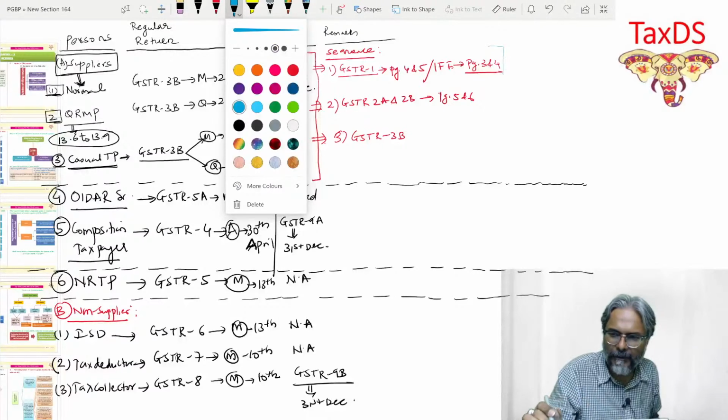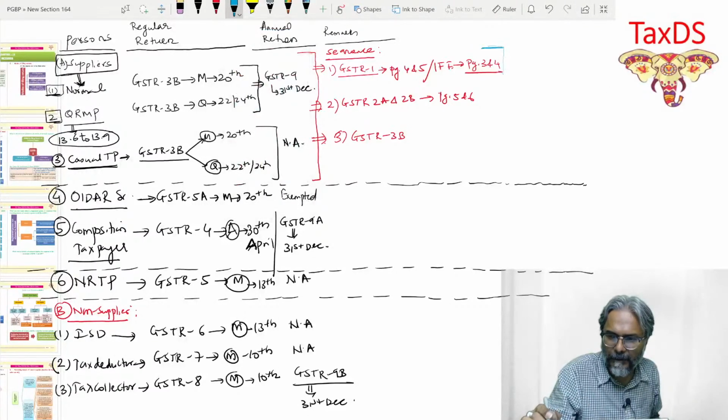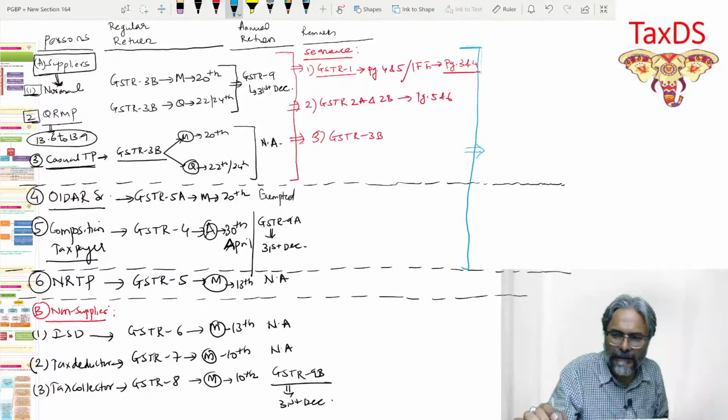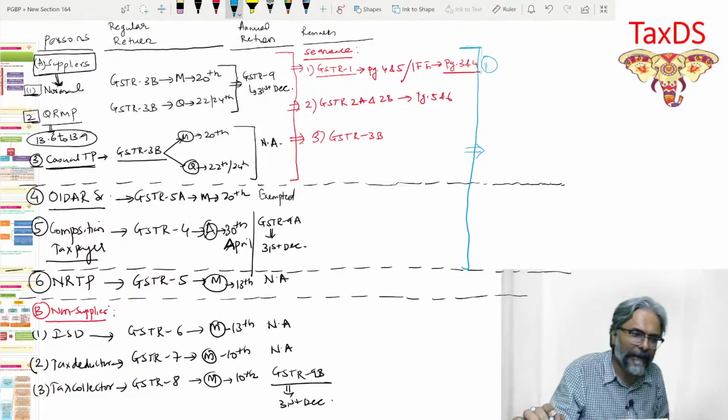Be careful. Till the composite taxpayer, students. So here, till the composite taxpayer, there are two things that you just be very careful about.